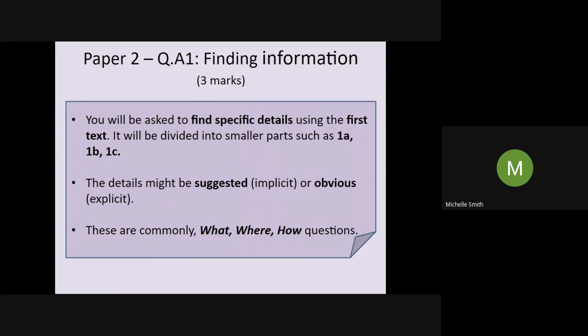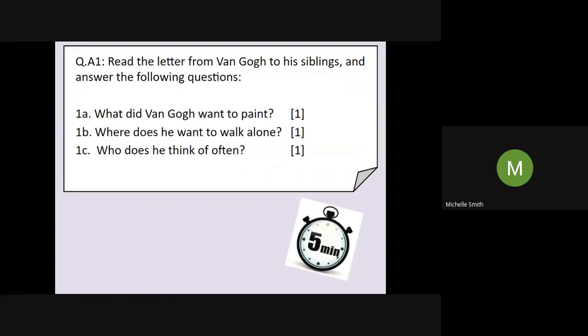All right, so let's have a look at the questions. So read the letter from Van Gogh to his siblings and answer the following questions. So we've done that first bit. So 1A, what did Van Gogh want to paint? Where does he want to walk alone? Who does he think of often? I'm going to give you 5 minutes to complete that question. So if you want to pause the video there and answer that question.